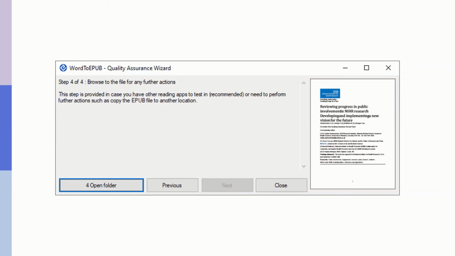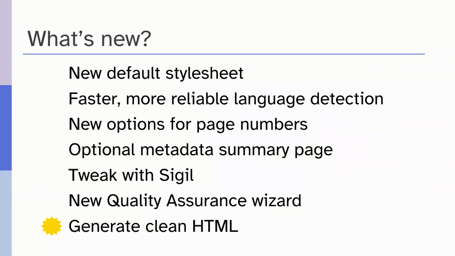So those are the Quality Assurance Wizard steps. You can go backwards and forwards through those. And if you're producing EPUB in a production environment and you want to support some of the folks doing that with clear direction of steps to take, I hope you might find that this QA wizard is a helpful aid in doing that. As I mentioned, you need to switch on the QA wizard if you want it to appear as part of the workflow steps.